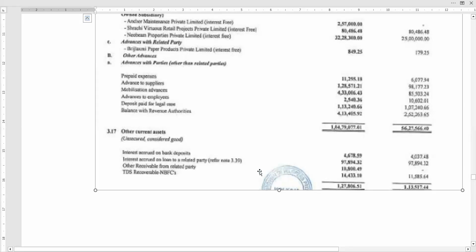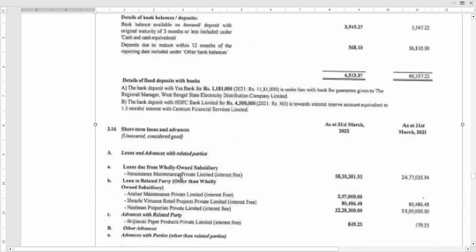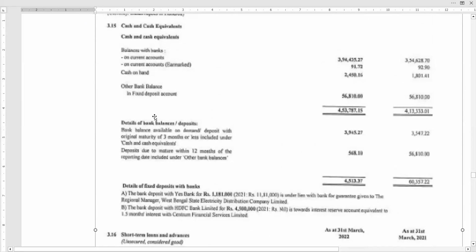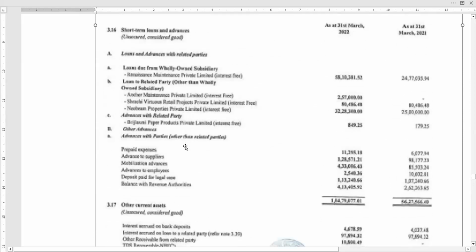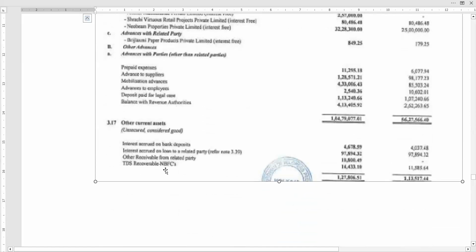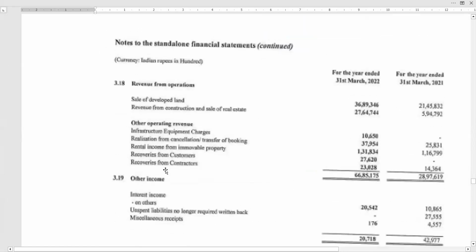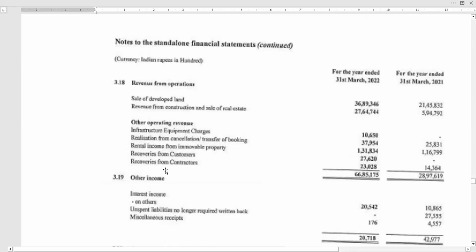There may be TDS receivable from banks on fixed deposits also. But if they have kept deposits with NBFC, no such disclosure is seen here as deposits with NBFC. See, they have said only other bank balances, not NBFC. So I don't see any deposits with NBFC. That is the reason I am presuming that this may be TDS deducted on interest on EMIs paid to the NBFCs. So I think we are through with the balance sheet part.